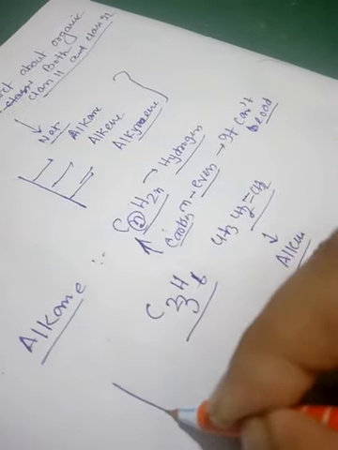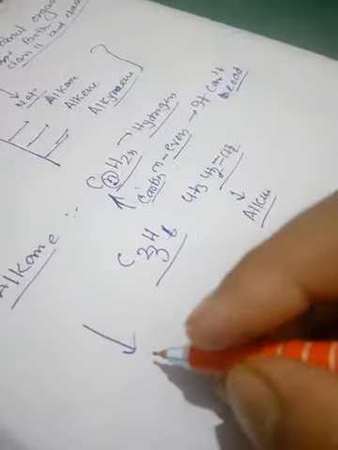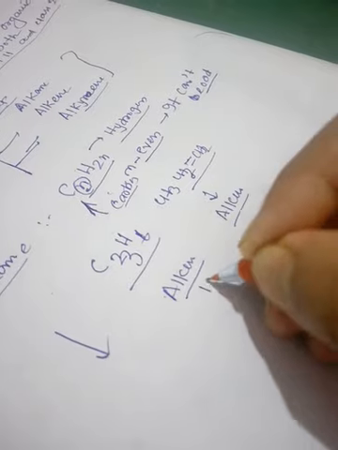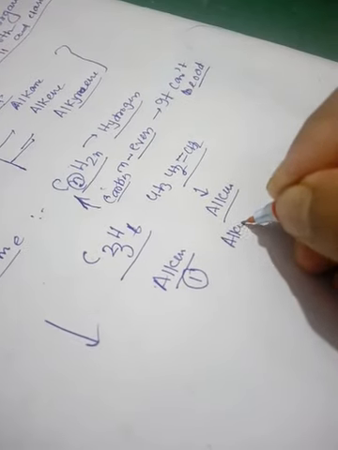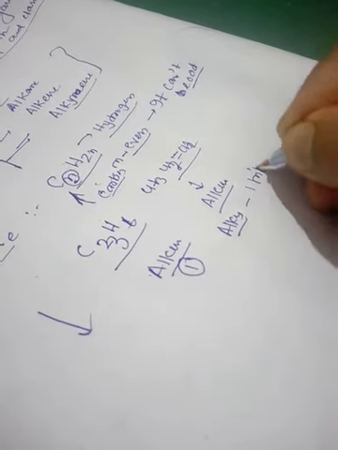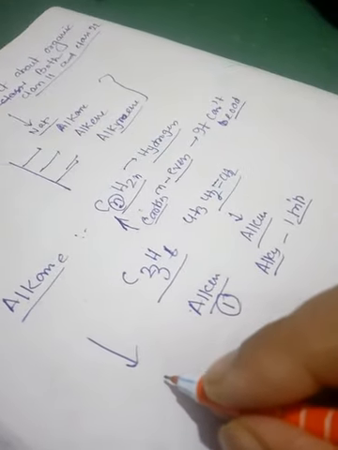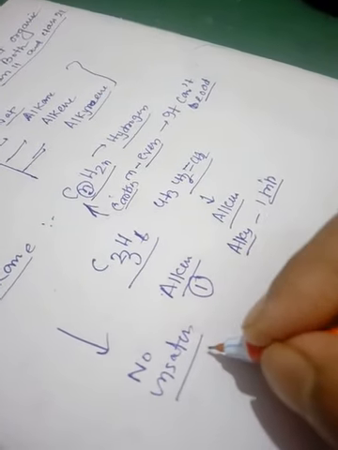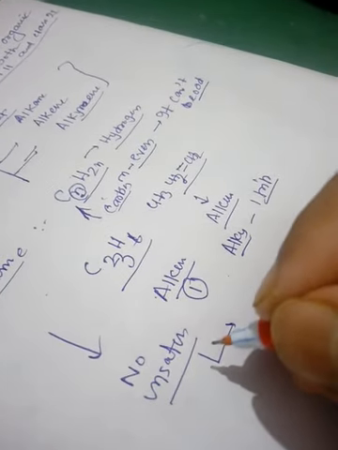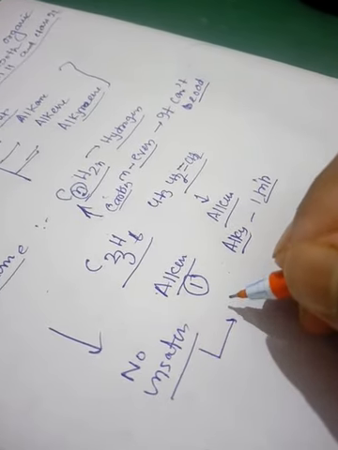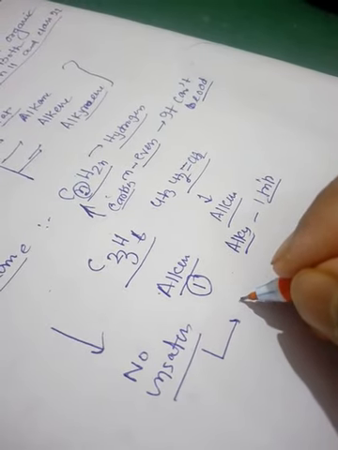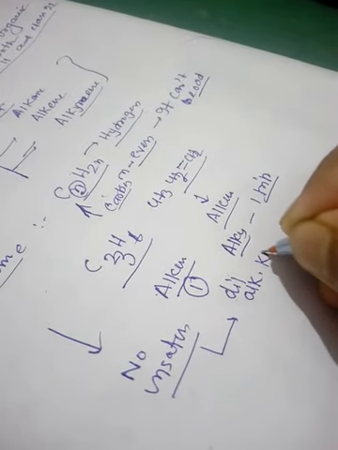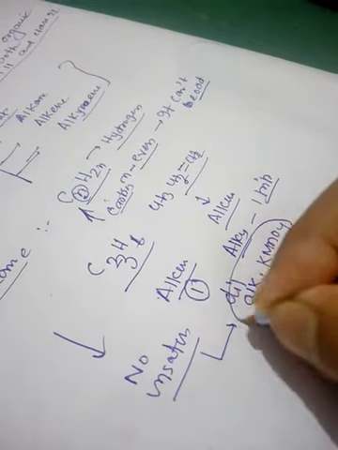Now in case of alkane, there is no double bond. In alkene there is one double bond, and in alkyne there is one triple bond. In alkane, no unsaturation is present. If there is any double or triple bond, it is called unsaturation. If we want to break this, we have to use dilute alkaline KMnO4. Remember this, dilute alkaline KMnO4 is required to break the unsaturation.